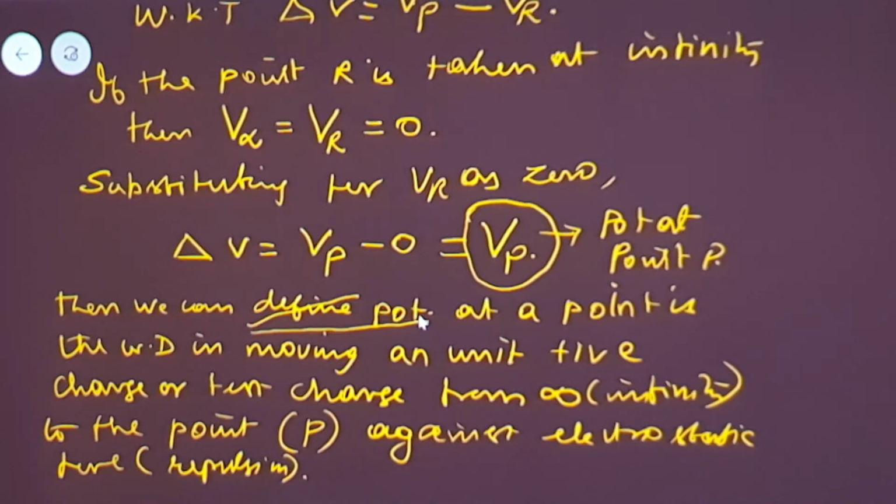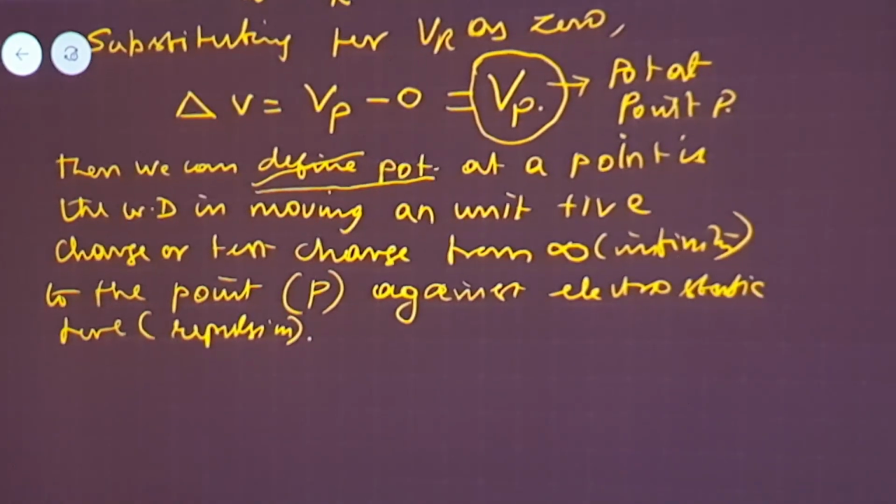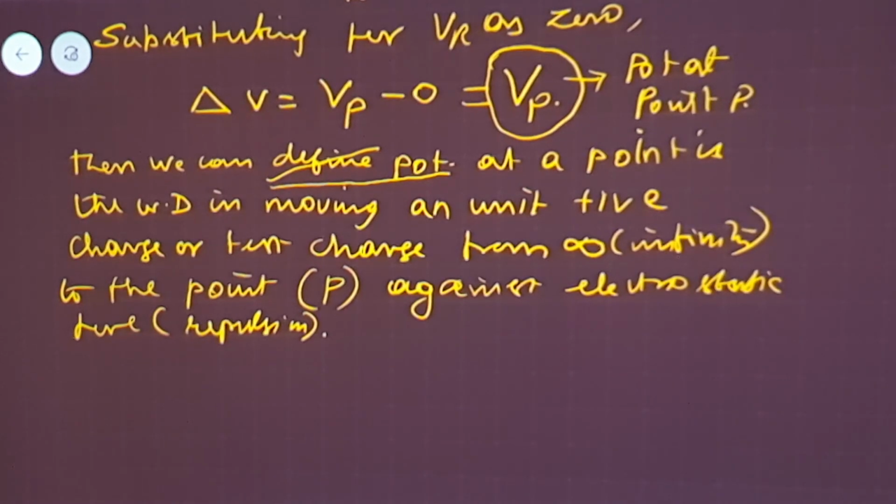So the potential at a point is defined as the work done in moving a unit positive charge from infinity to the point P inside the electrical field against the electrostatic force of repulsion.